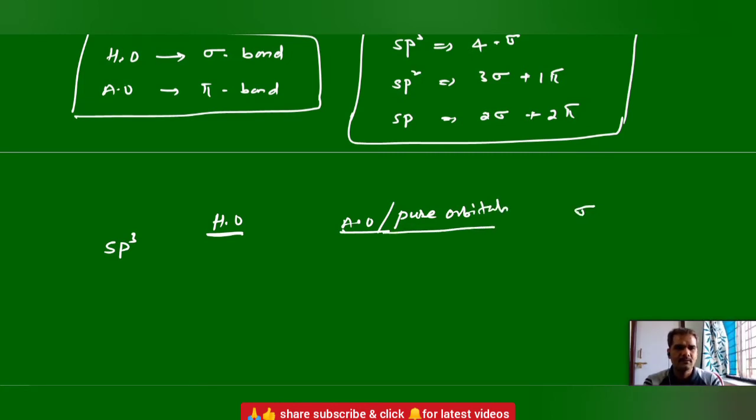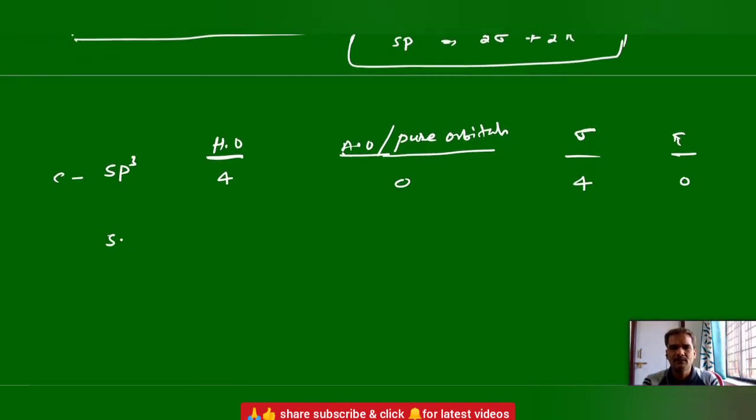And number of sigma bonds and number of pi bonds. So when carbon undergoes sp3 hybridization, it has 4 hybrid orbitals, 0 atomic or pure orbitals, and it can form 4 sigma bonds and 0 pi bonds.